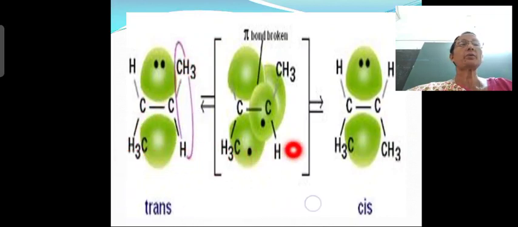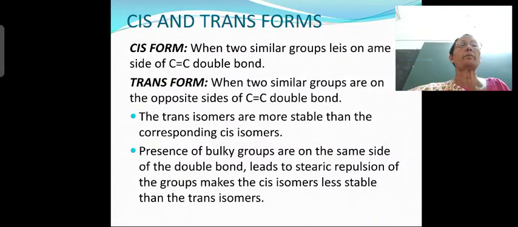This is the trans form, and in the cis form you can see CH3 groups present on the same side of the carbon carbon double bond, right? This is called the cis form. And when hydrogen atoms are present on the opposite sides of the carbon carbon double bond, this is called the trans form, okay? Cis and trans forms. Next slide. When two similar groups lie on the same side of the carbon carbon double bond, this is called the cis form. Trans form is when two similar groups are on the opposite sides of the carbon carbon double bond.